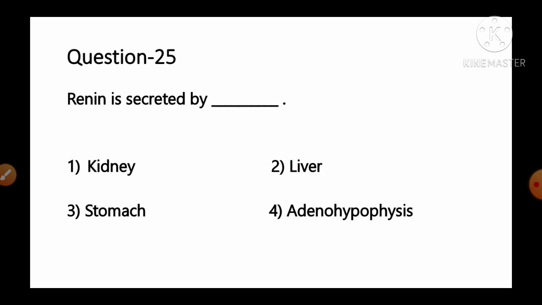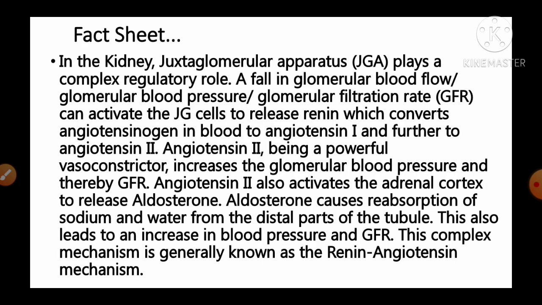Move to the next question number 25. Renin is secreted by option number 1 kidney, number 2 liver, number 3 stomach, number 4 adenohypophysis. And the fact given regarding this question, it is in the kidney juxtaglomerular apparatus, that is JGA, plays a complex regulatory role.